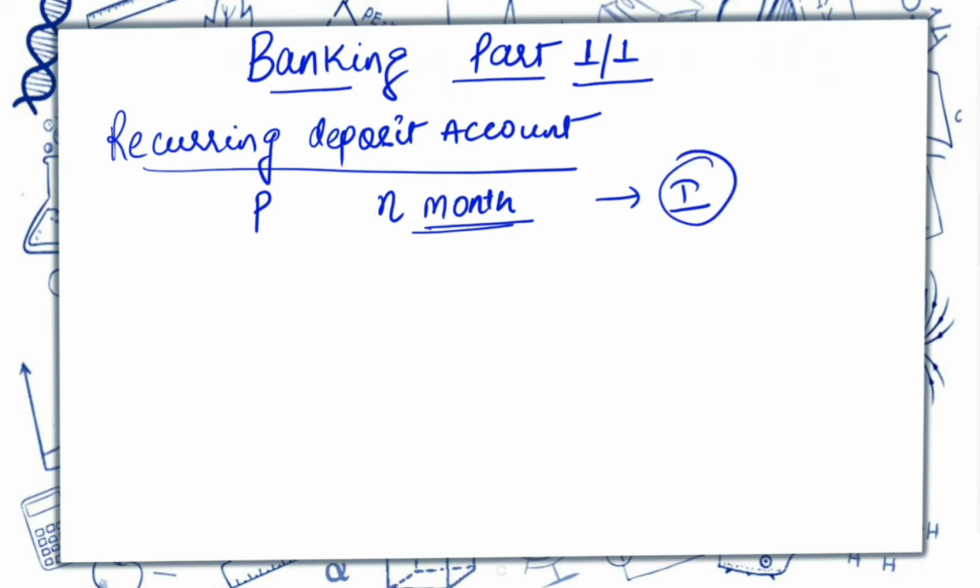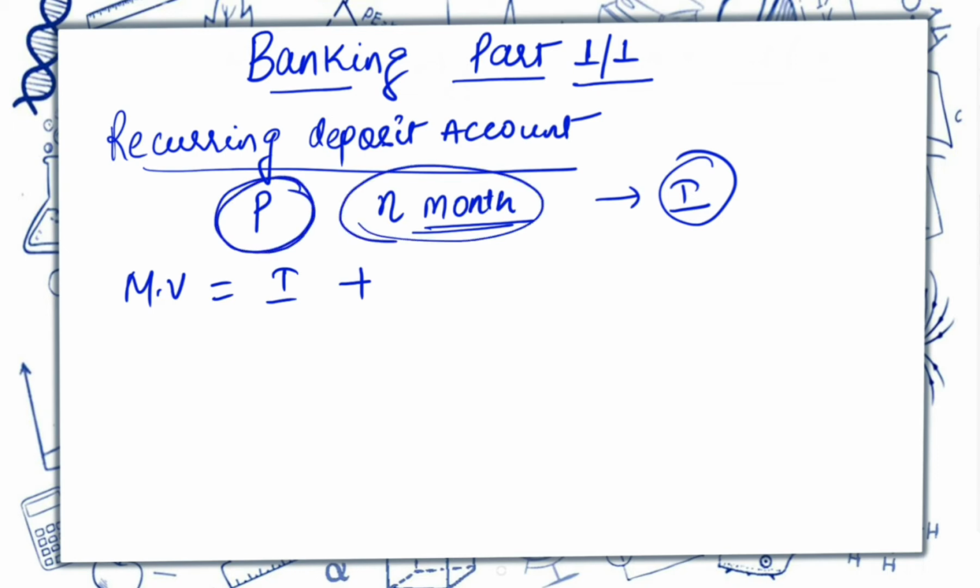So this is called interest. Then comes maturity value. Maturity value is interest plus whatever amount he has deposited. So he was depositing P amount every month. For how many months did he deposit? n months. So maturity value will be interest plus Pn.